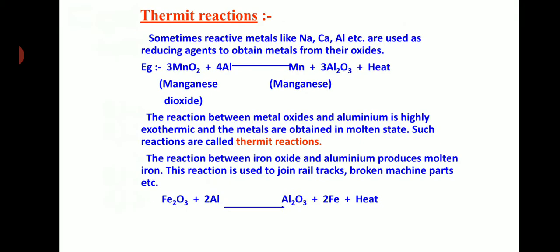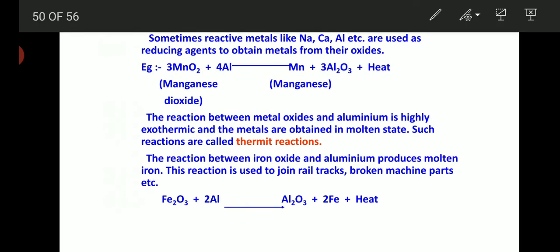What is the thermite reaction? Sometimes reactive metals like sodium, calcium, aluminium are used as reducing agents to obtain metals from their oxides. For example, think of manganese oxide. Here we cannot reduce the oxide by adding a reducing agent like carbon. Instead, when we add a strong metal like aluminium, it displaces manganese from it, and we get manganese metal.